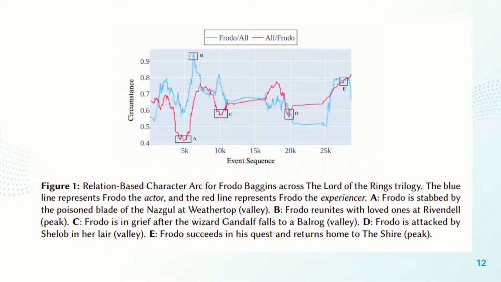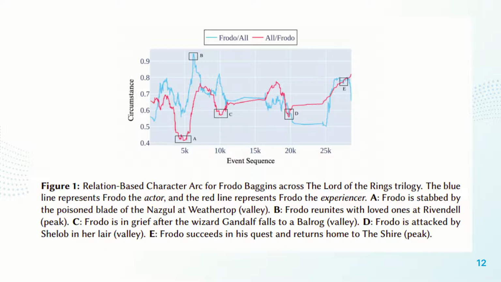Now, for the most part, they seem to be moving together, rising together, falling together, but there are certain points in the arcs where we can see a stark contrast between the actor and the experiencer. This can explain instances where the character is trying to oppose the circumstances that they find themselves in.